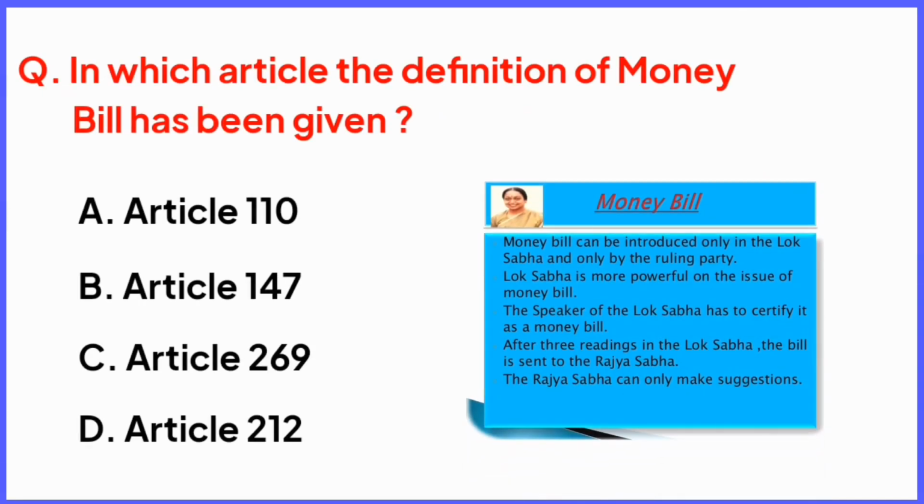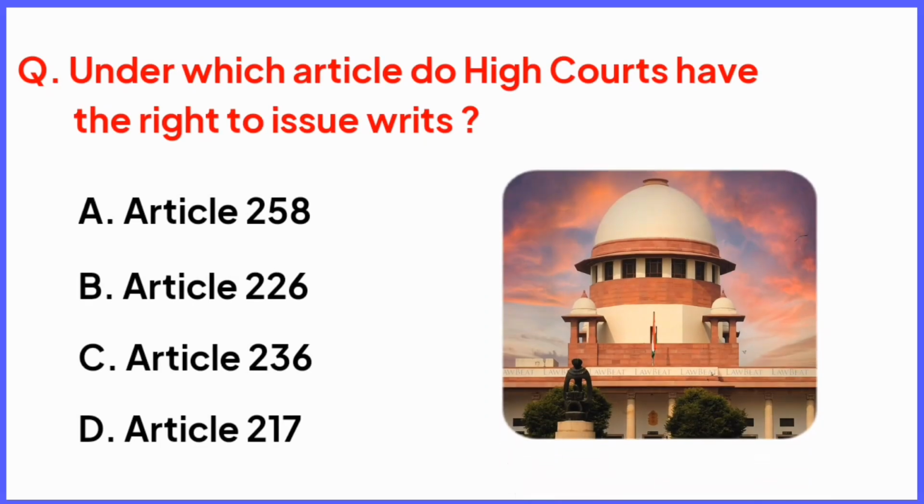In which article the definition of money bill has been given? Right answer is option A, Article 110. Under which article do High Courts have the right to issue writs? Right answer is option B, Article 226.